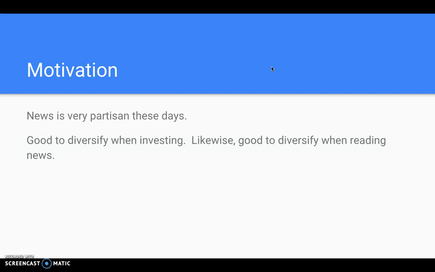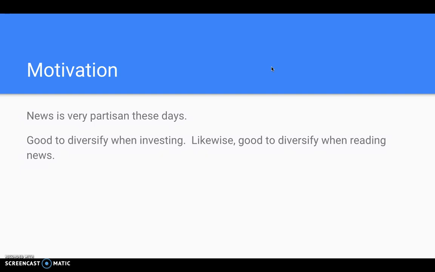So I compare it to good investing. When you invest, you want to diversify. You don't want to just put all your money into one type of asset class, such as bonds or stocks. You want to kind of diversify, mix it up. Likewise, it's good to, quote, diversify when you read the news.